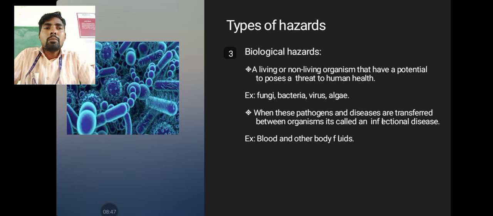For example, when pathogens or diseases are transferred between organisms, it is called an infectious disease. When the disease spreads from one person to another person and expands, it becomes an outbreak. So we simply call these infectious diseases, which easily spread from one person to another.